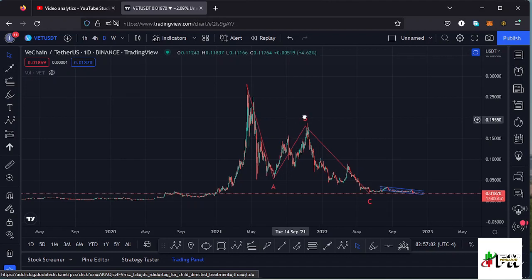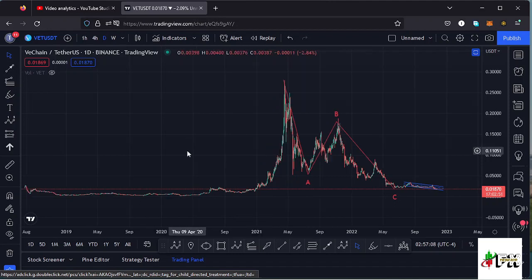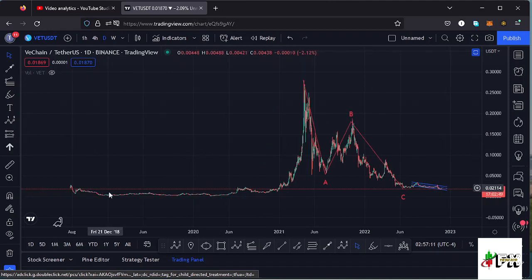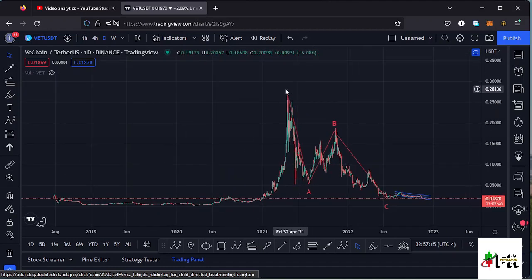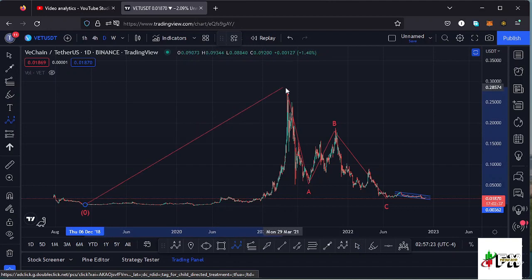And I want to kickstart my analysis here on the daily chart by giving a brief of what has been happening here on the daily chart. From the low prices that Vechain had been trading within, we saw a very nice impulsive movement taking us back to an all-time high at around the $0.028 mark, and in that movement I'm terming it as a higher Elliott wave count 1 to the upper side here on the daily chart.